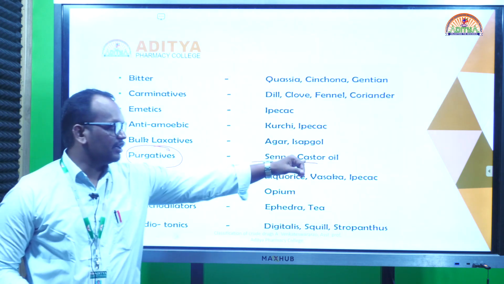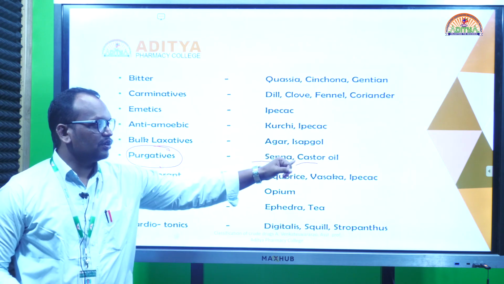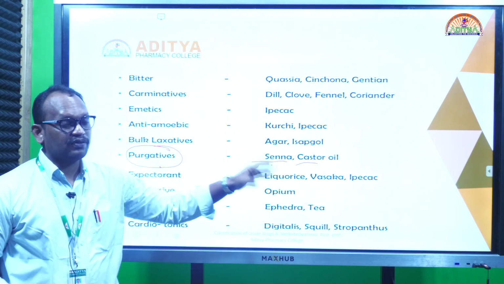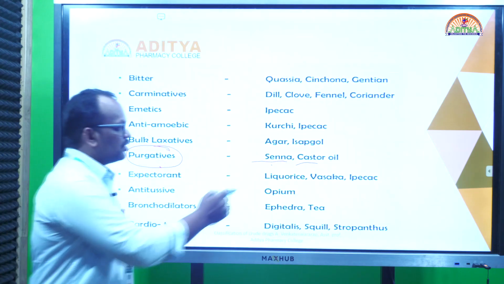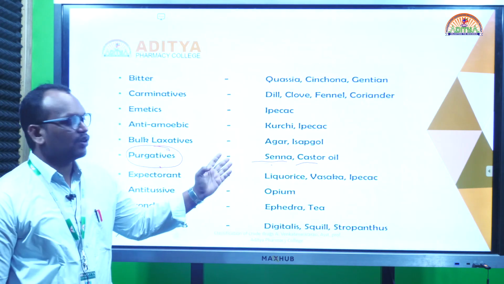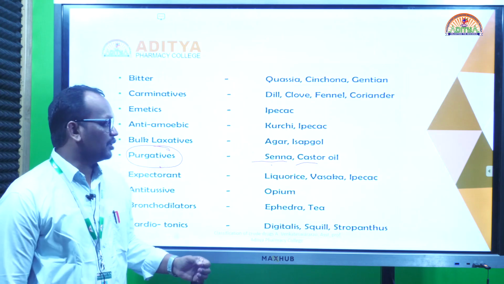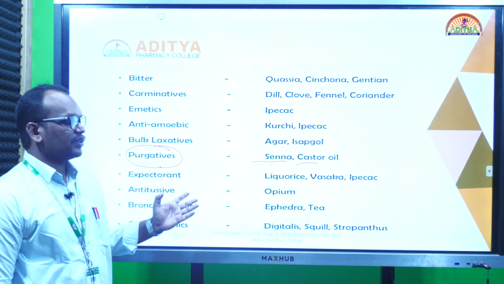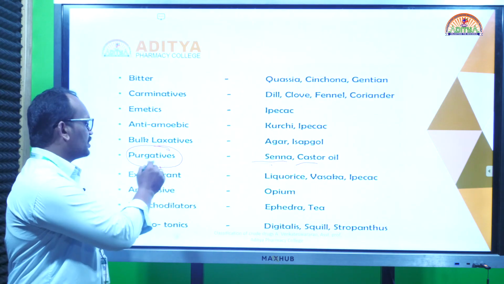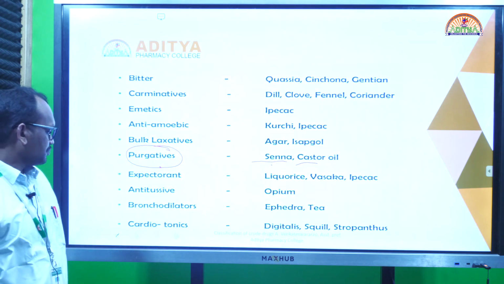So one is an oil, one is a glycoside. They are obtained from different taxonomical orders. Senna belongs to one family and castor oil belongs to another family, but both are grouped into one classification because both have purgative properties.